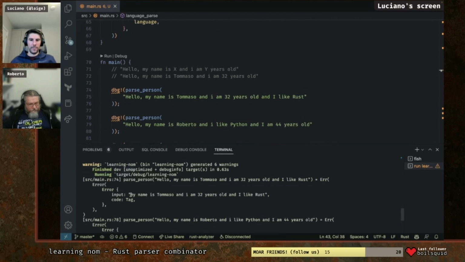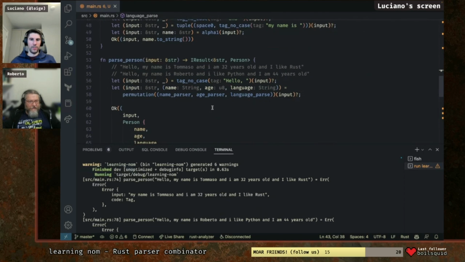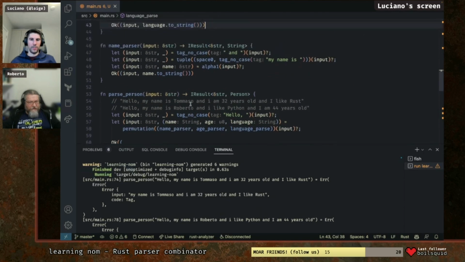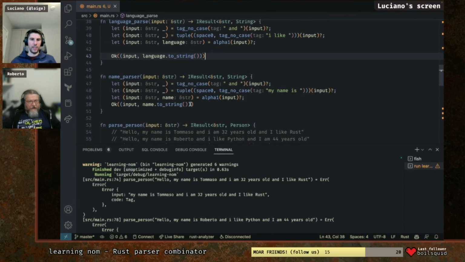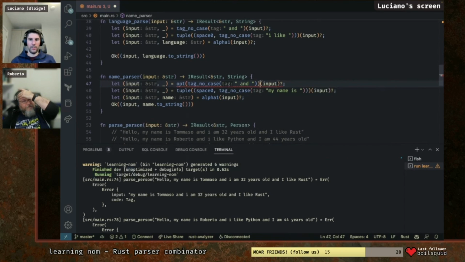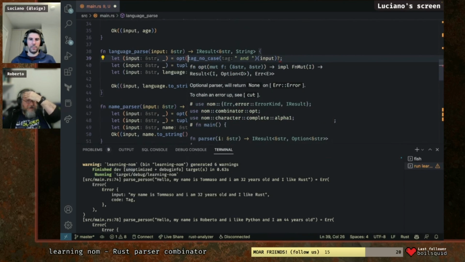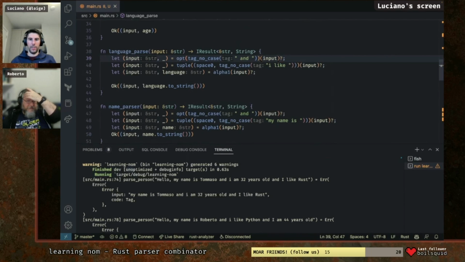So why is that? If we go to "my name is" it should match the name parser, right? Yes. The name parser, because now it's expecting the end anytime. It was OPT. You forgot OPT. Okay. It was OPT, not here, but here. Change that in all the places because it's the same. And this is what we believe we have abstracted with the "and" thingy.